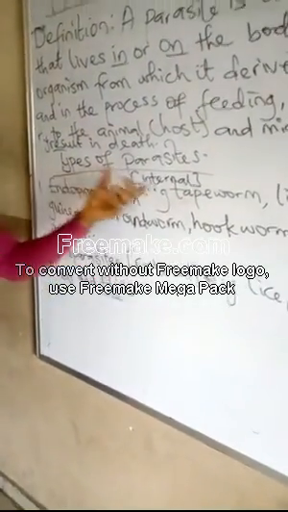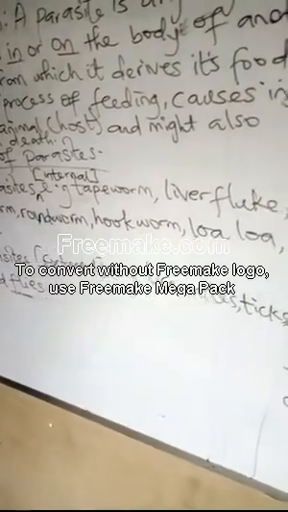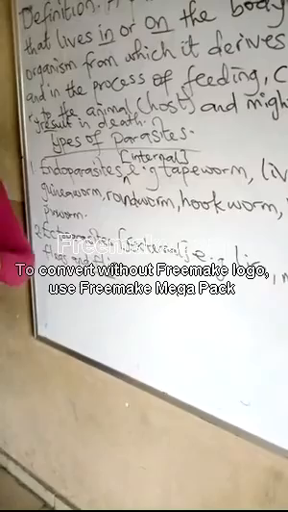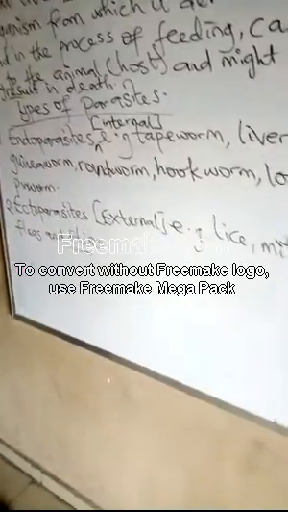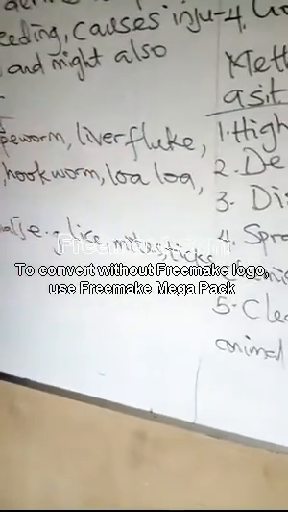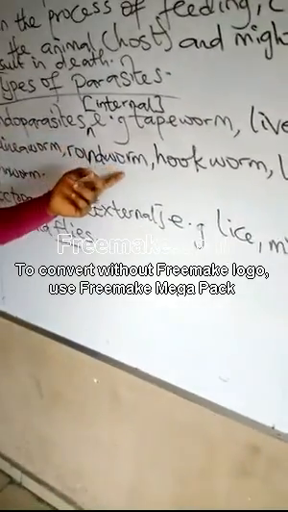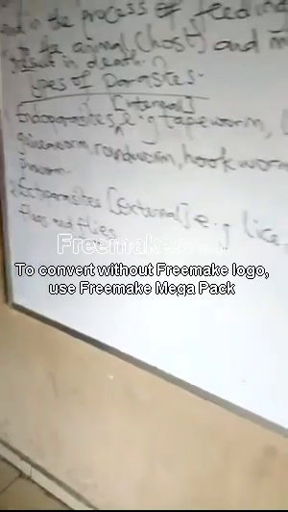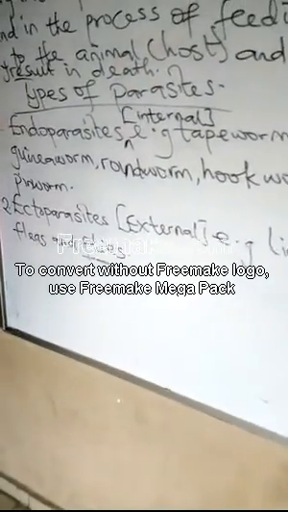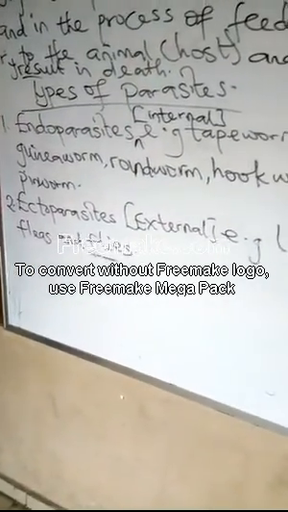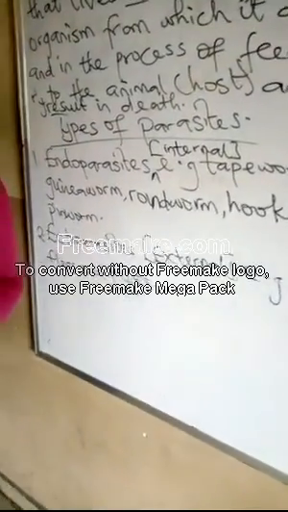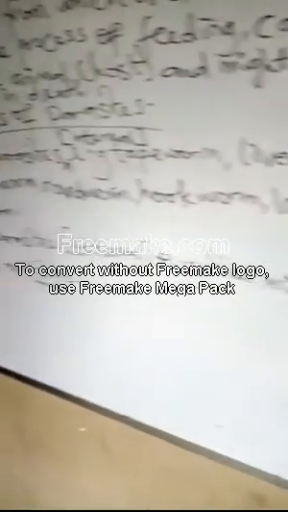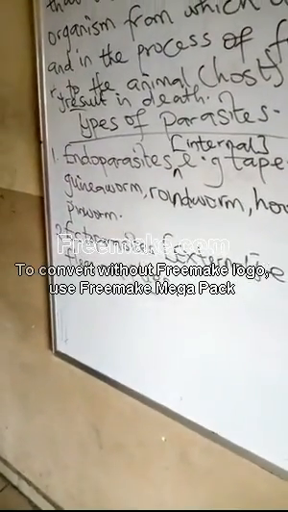Endoparasites are found inside the organism, internal. So they are parasites that live inside the body of the host. Examples are tapeworm, liver fluke, guinea worm, roundworm, hookworm, larva, and pinworm. All these organisms are specifically modified to suit the environment where they live. They have so many adaptive features or structures that help them live inside the organism.